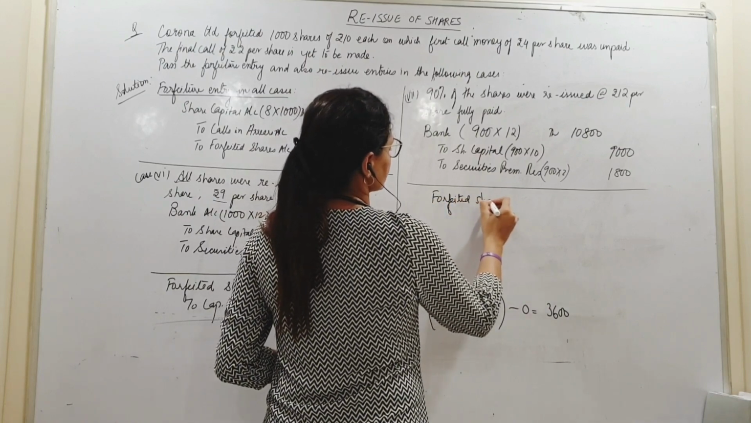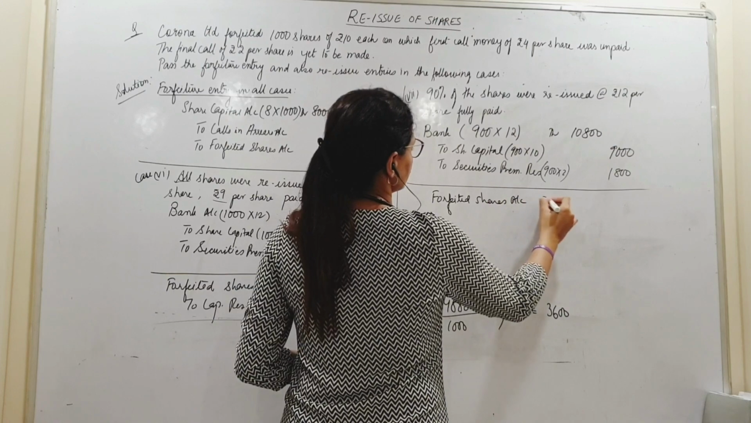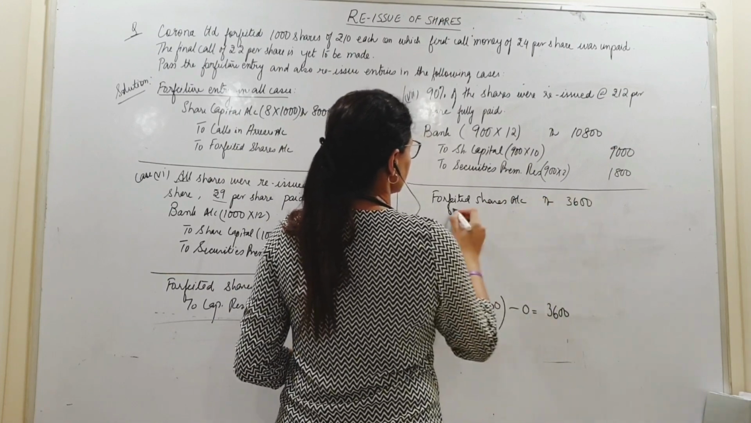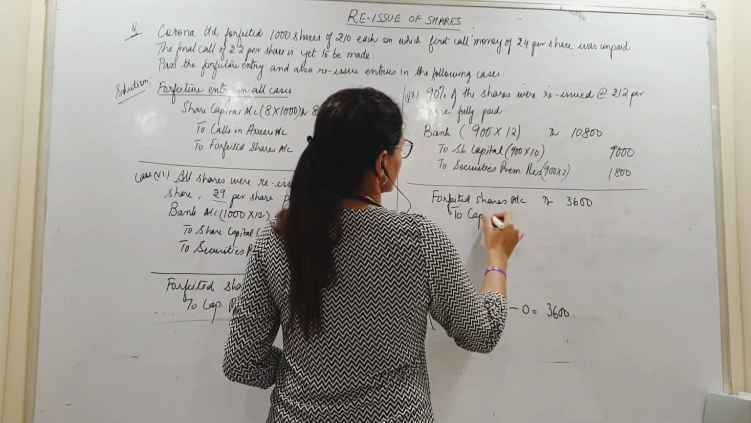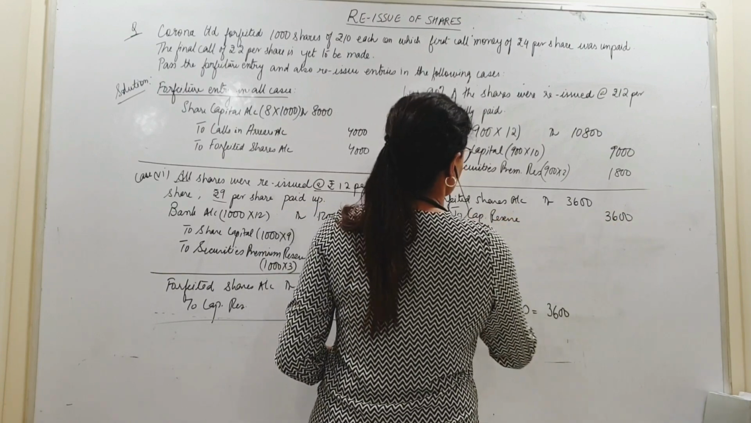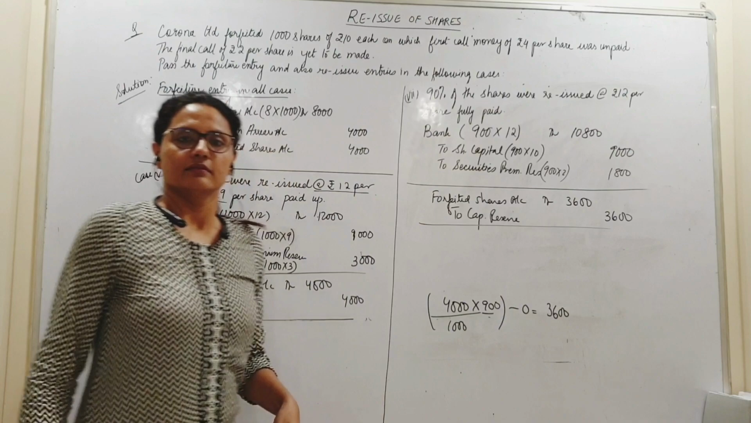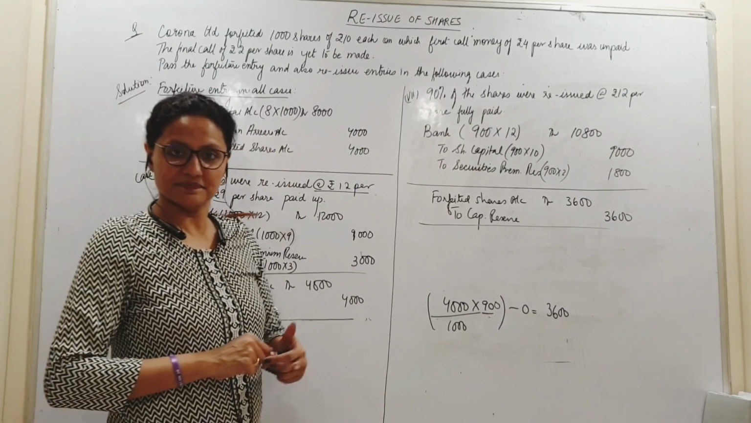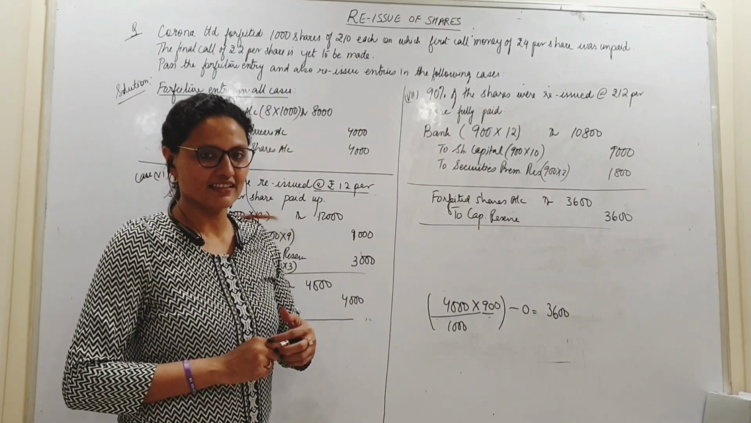So forfeited shares, 3,600 to capital reserve. 3,600. Done. Are you done? Yes?